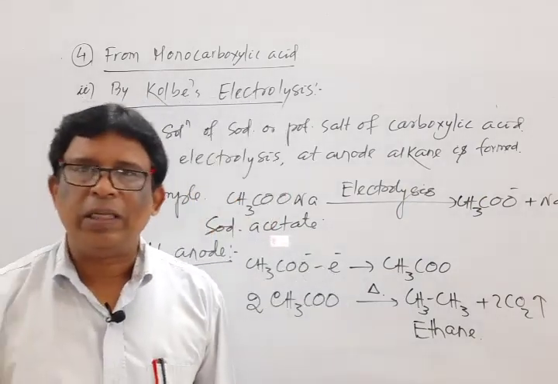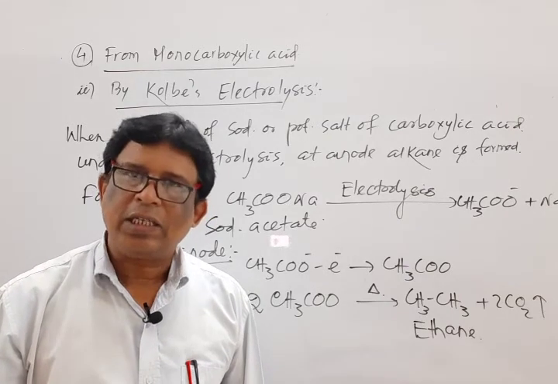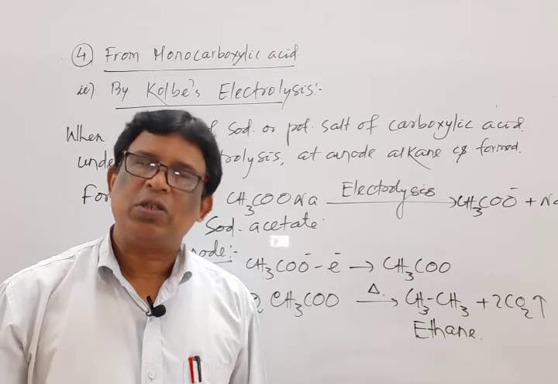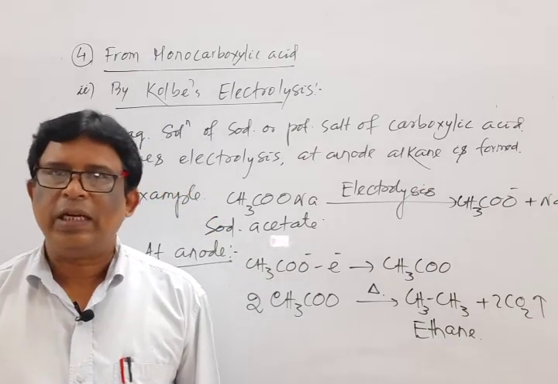Next, switch over to the physical properties. Under the heading of physical properties, we discuss the physical state, melting point, boiling point, solubility and density. So point 1 is physical state.